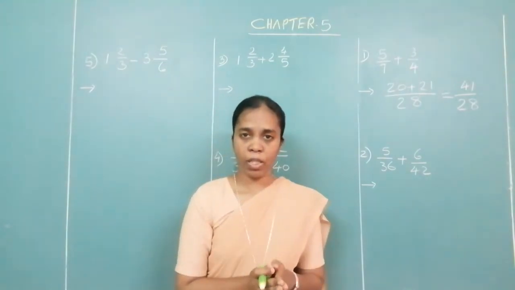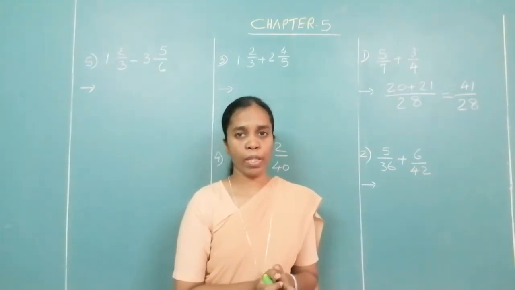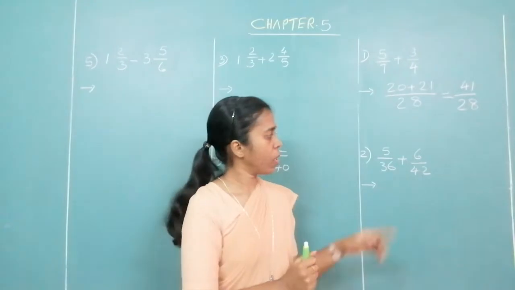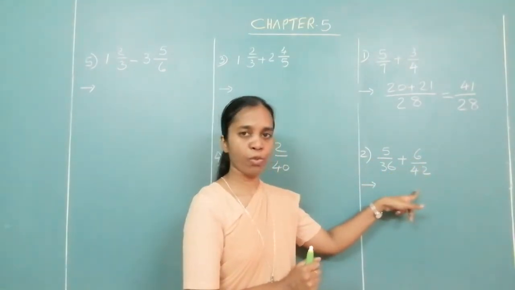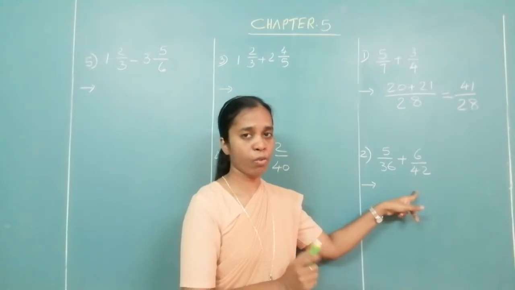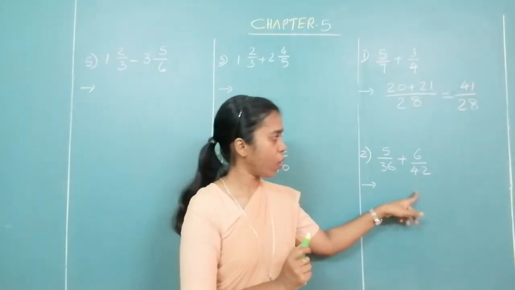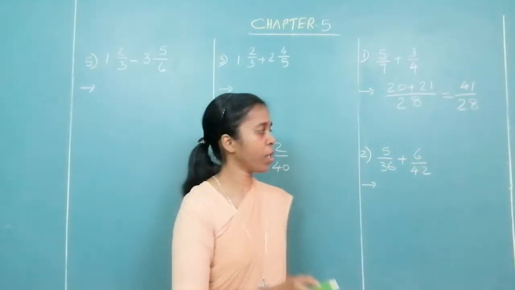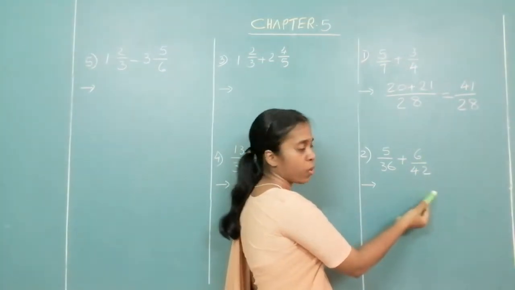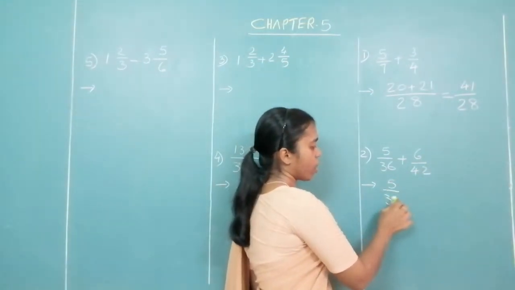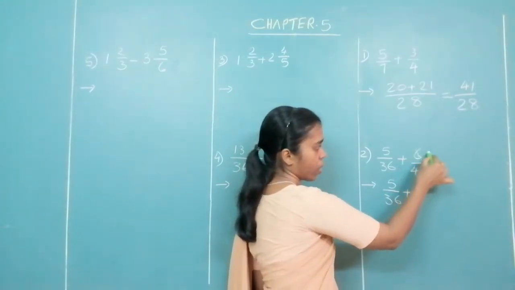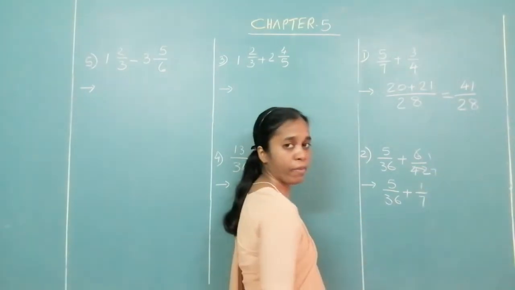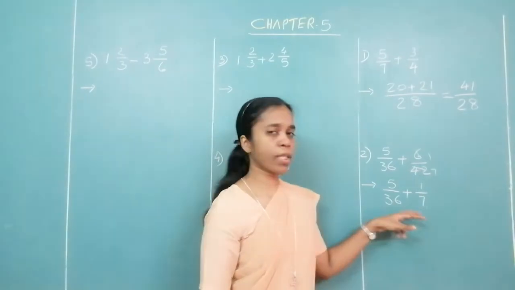This is the answer, 41 upon 28. Whenever we write a fraction, check and see is there anything common. You have to always write the fraction in the reduced form. Okay. Look at the next question. We have 5 upon 36 plus 6 upon 42. What is the first step? Find the LCM of the denominators. Now, I said whenever we have a fraction, we also have to write it in the reduced form. You can see there is something common in 6 and 42. So you can write this as 5 upon 36 plus, 1 6 is 6, and how many times 6 in 42? 7. So we can convert this as 1 upon 7. Okay, so you have in the denominator 36 and 7.